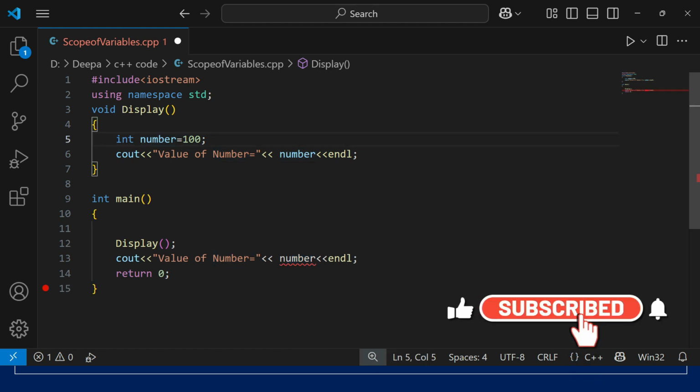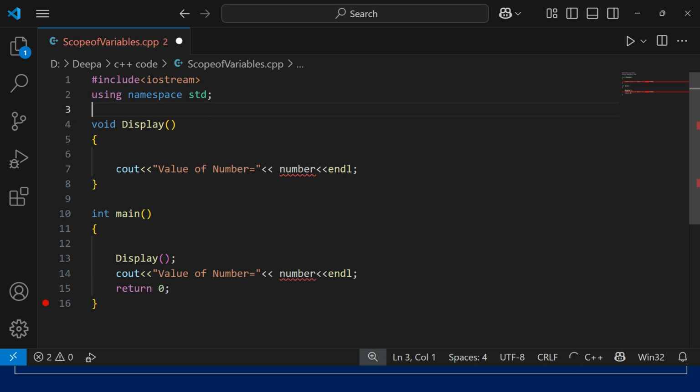Now we know that a local variable we cannot access outside that block. So what we'll do is write that variable above all the functions or all the blocks.